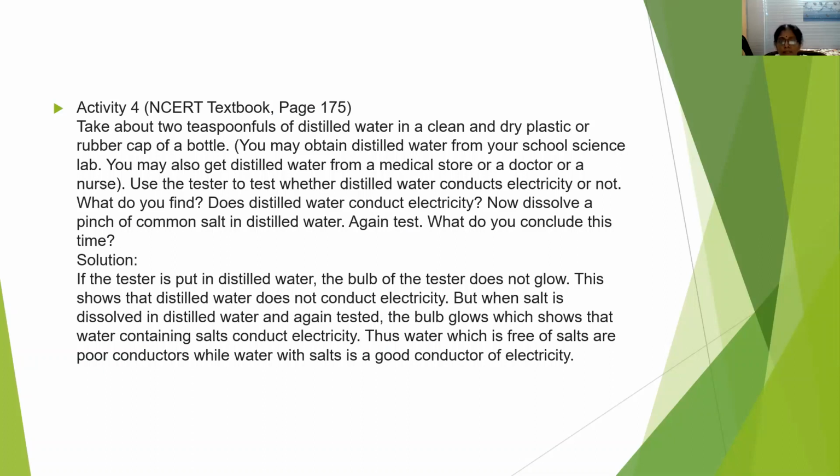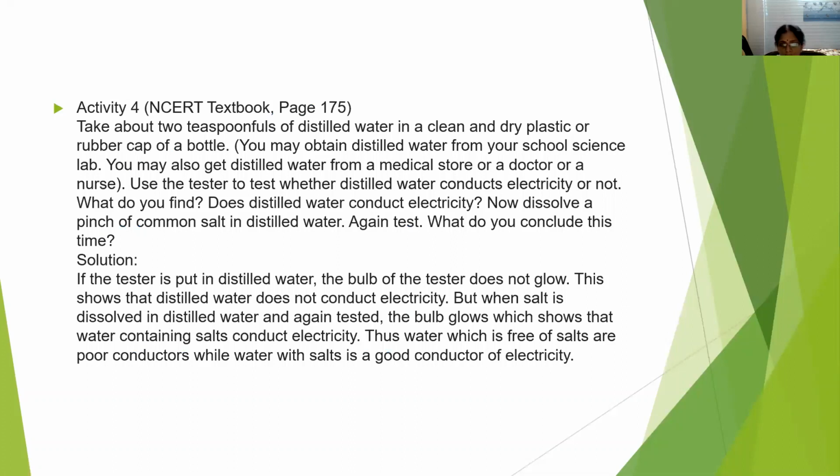Now we have to observe whether distilled water conducts electricity. Now again, in distilled water, dissolve a few pinches of common salt. Now again we have to test whether, this time, the distilled water mixed with salt conducts electricity or not. And what do you conclude from this activity?